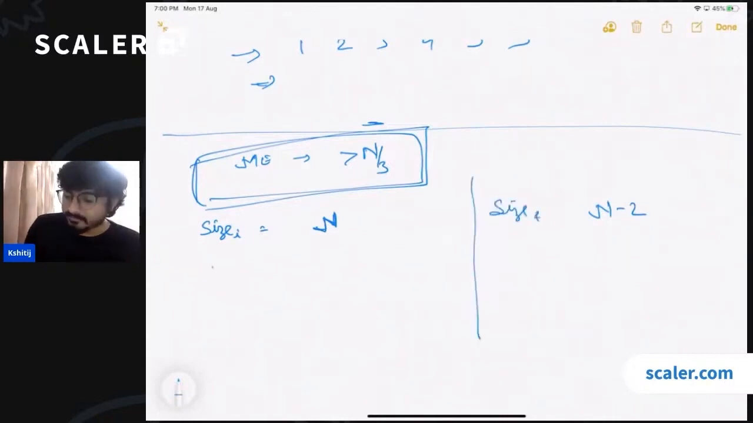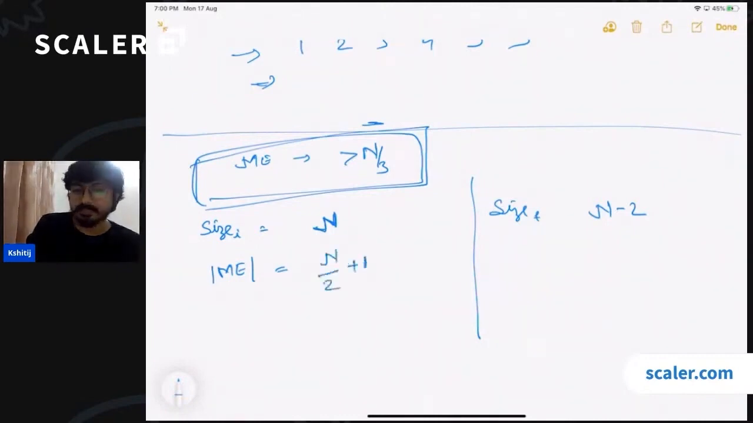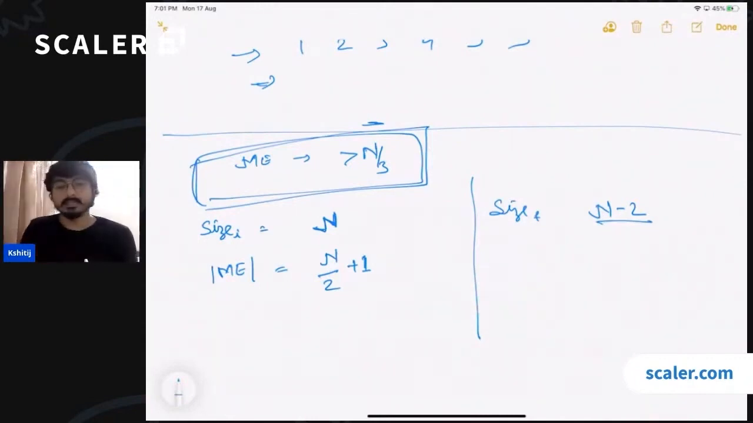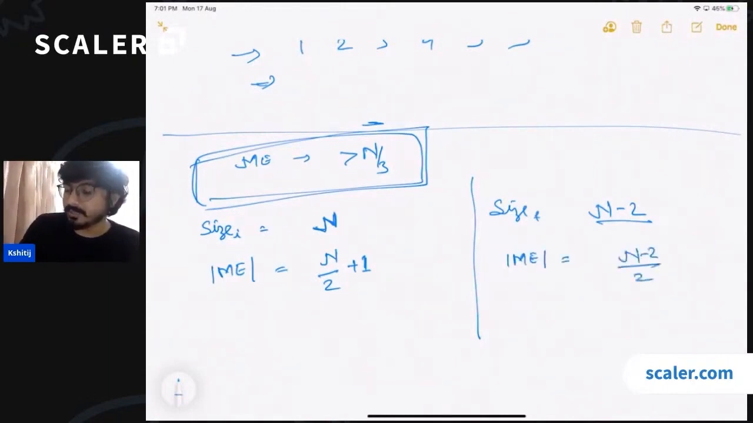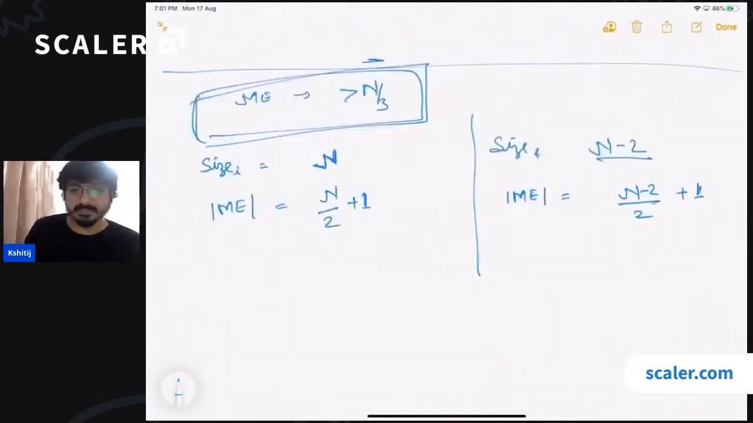Now, if there is a majority element, what should be the minimum count of that majority element in the initial array? It has to occur more than n by 2 times. If you have removed 2 elements from this array, at most one of them can be the majority element, because you are removing 2 distinct elements. So the count of the majority element in the new array is going to be n minus 2 by 2 plus 1, right? Is it making sense, guys?